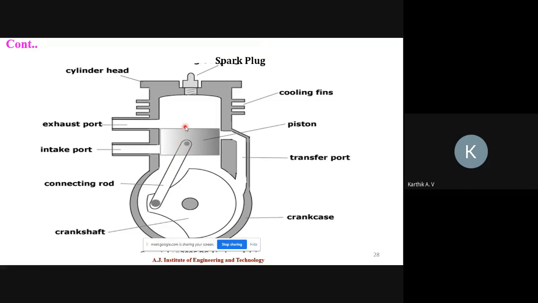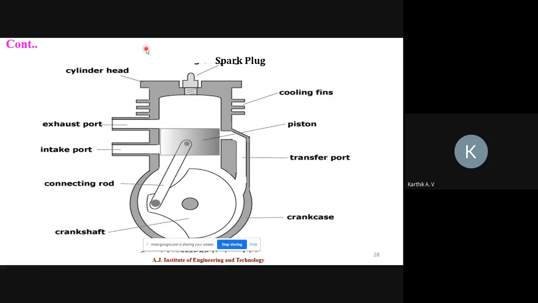The function of the connecting rod is to convert the reciprocating motion of the piston into rotary motion. Next, this is the intake port and this is the exhaust port. And these are cooling fins. The use of the cooling fins is to cool the engine, because during operation a lot of heat is generated. There are two cooling methods: water cooling and air cooling. Usually in petrol engines, air cooling is used. Air is circulated around the engine so that it helps to absorb the heat.